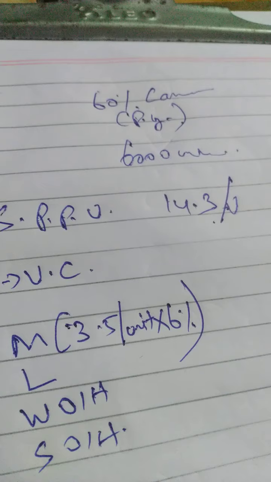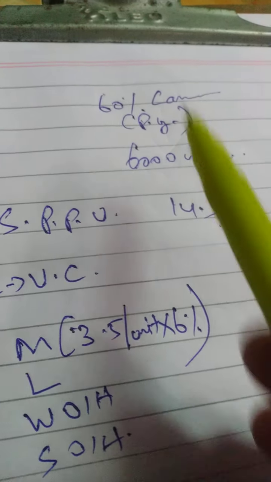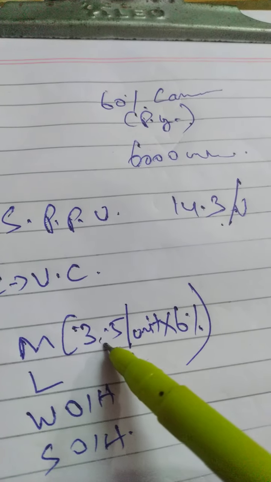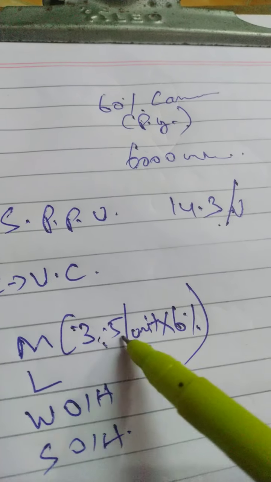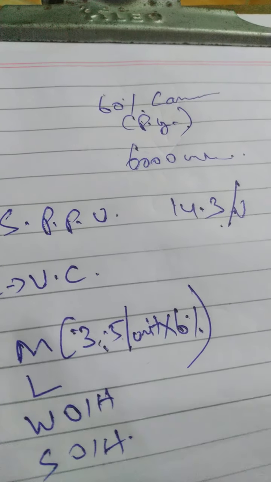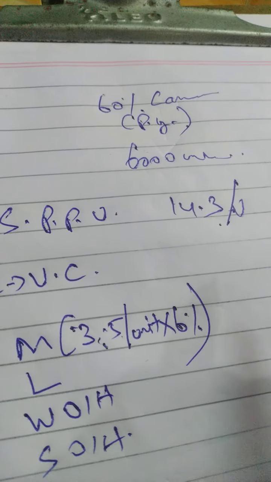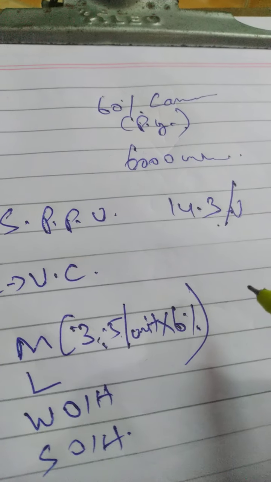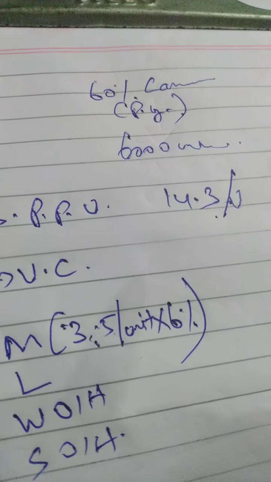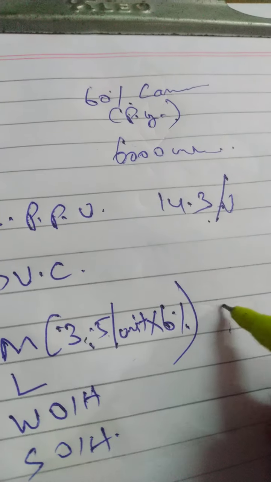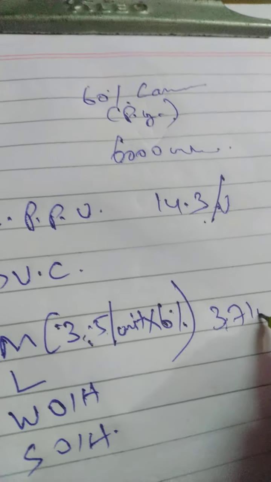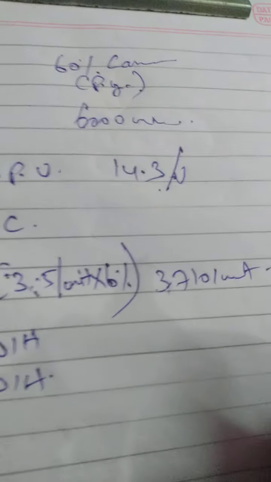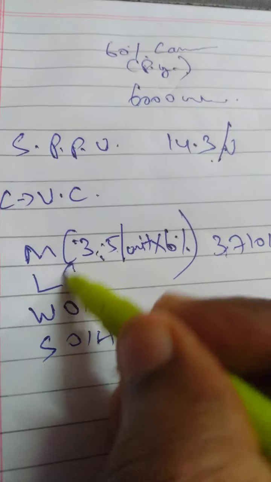There is an increase of 6% in the material for the present year. So 3.5 into 6% plus 3.5. What is the amount? I think 3.710.